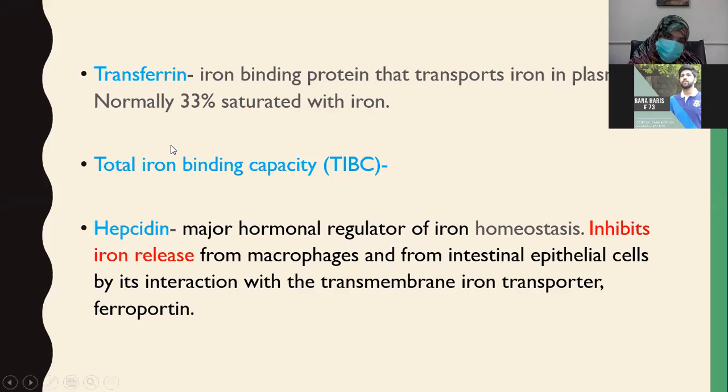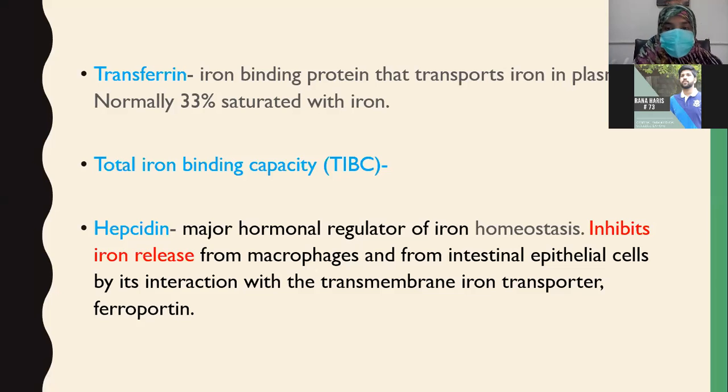So remember this thing. What is hepcidin? Beta, you can easily remember hepcidin is a protein. You can say this is a villain protein. What does it do? This is the major hormonal regulator of iron homeostasis. It inhibits iron release and absorption. Hepcidin inhibits iron absorption and release from the already stored forms. So this is a villain protein. It inhibits iron absorption and iron release from the already stored form inside the body. So the body goes into the iron deficiency state.